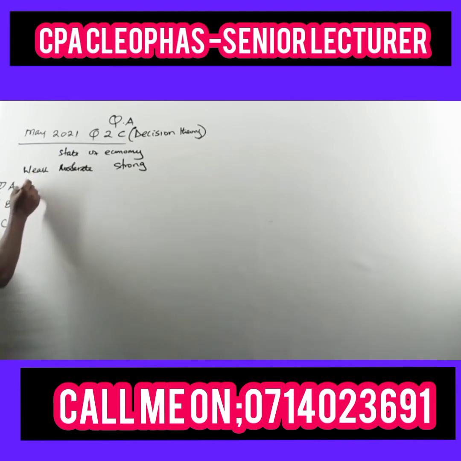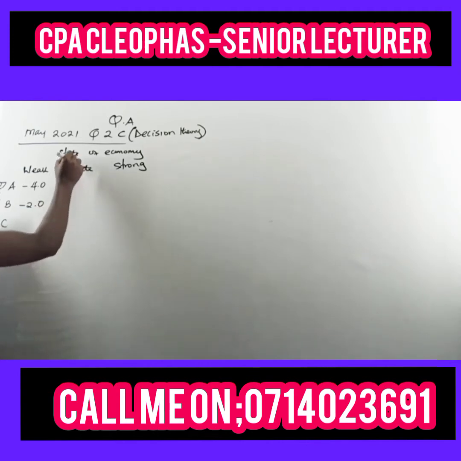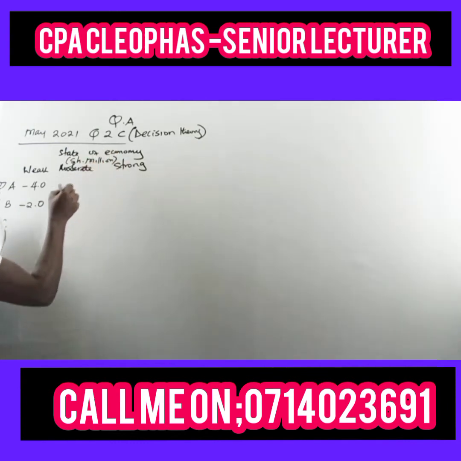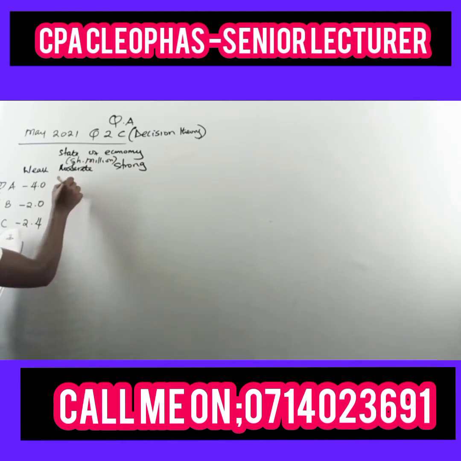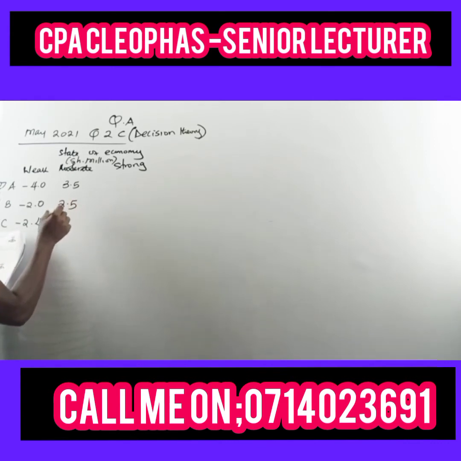Then we have the payoffs: negative 4.0, which means a loss. Again, a loss of 2.0. The payoffs are in shillings, in million, so somewhere here we write shillings in million. Then we have negative 2.4, meaning a loss. For moderate, we have 3.5, then 2.5, then 2.8.